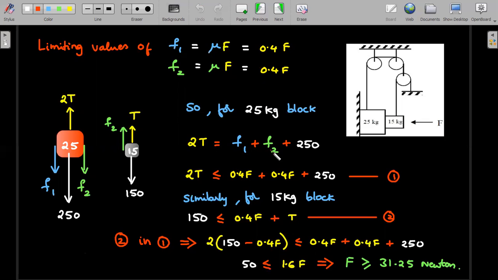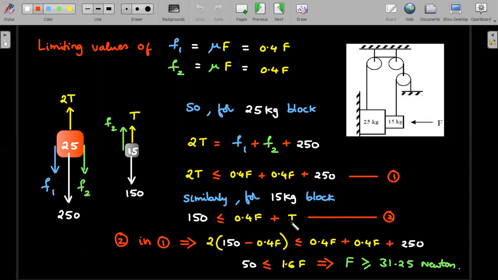I put the highest values of F2 here and here, then I'll end up getting less than or equal to. So call this the first equation. Do the similar stuff for the 15 kg block. I'm not writing the first step. For the 15 kg block, first of all, write the equation and put the highest value of F2. Then wherever you're placing the highest value, that side should be the greater side compared to the other side. So you have this first and second.